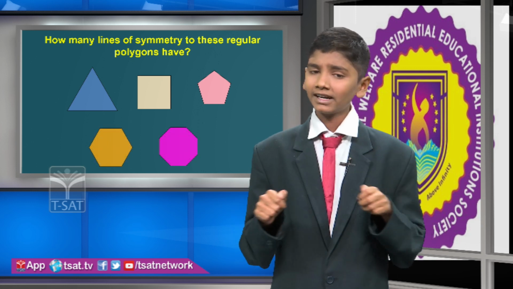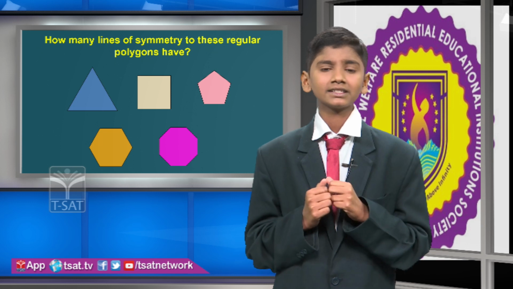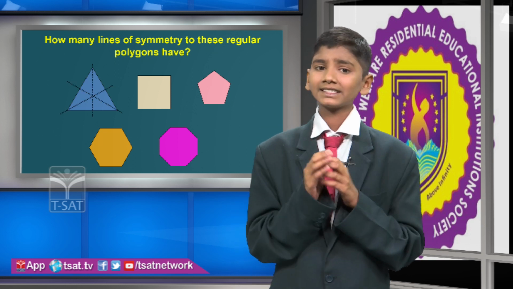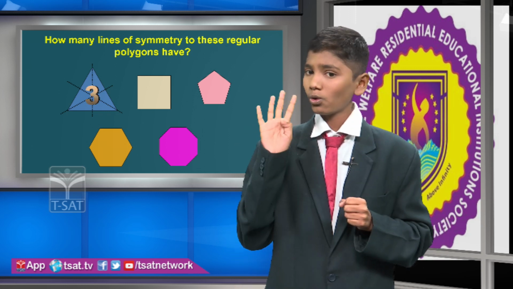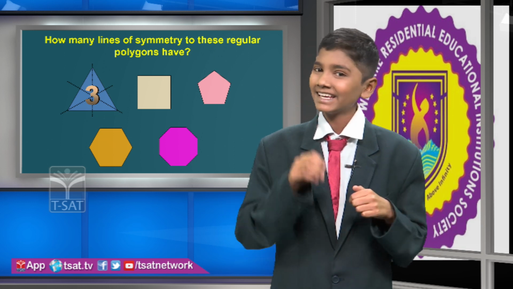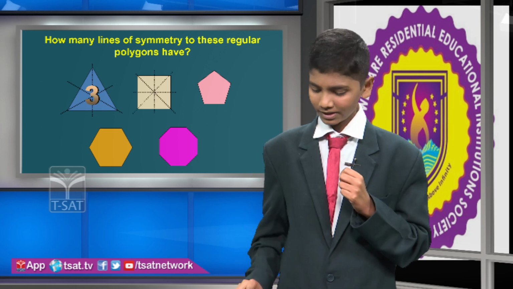How many lines of symmetry do these regular polygons have? This is an equilateral triangle. It has 3 equal sides, 3 equal angles. An equilateral triangle has line symmetry. It has 3 lines of symmetry. A square has 4 equal sides, 4 equal angles. A square has line symmetry. It has 4 lines of symmetry.